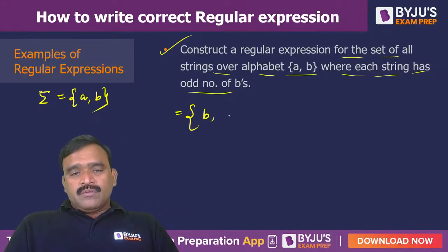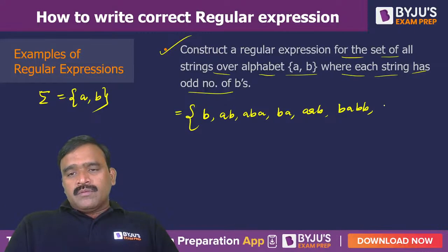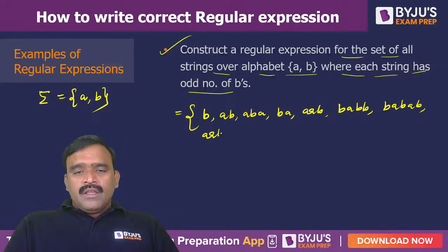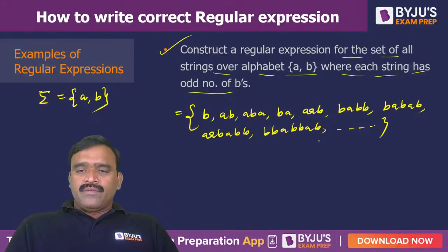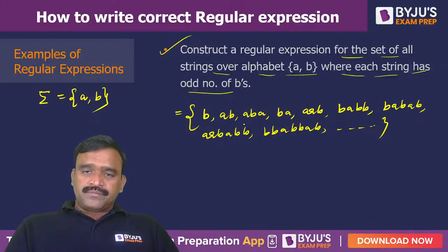So single B possible, AB possible, ABA possible, BA possible, AAB possible, BABB possible, BABAB possible, ABB possible, BB, ABB, AB possible. So these are some kinds of strings where the total number of B's must be odd.